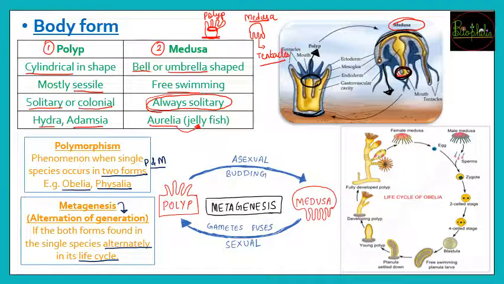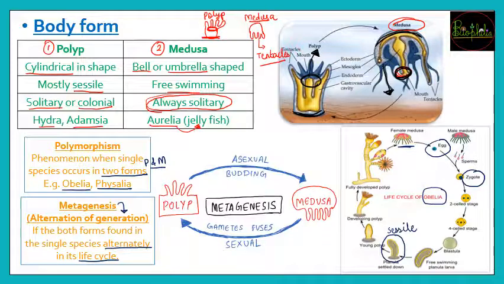Metagenesis, if you want to see, you can see in the life cycle of Obelia. If you come to the diagram of the life cycle of Obelia, you see the female medusa. The female medusa produces eggs, and the male medusa will release its sperms. The zygote will form. The zygote will undergo 2 cell stage, 4 cell stage, blastula formation. Then the free swimming planula larva. The planula larva settles down. Once it settled down, it has undergone the sessile condition. It gets fixed at one place.